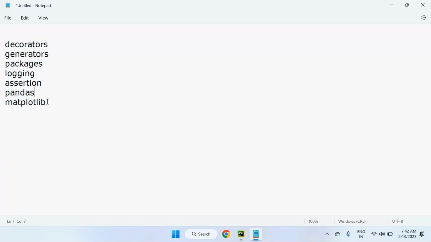These topics are available. For the completion of these topics, it will still require 6 to 7 classes, might be until next week middle.